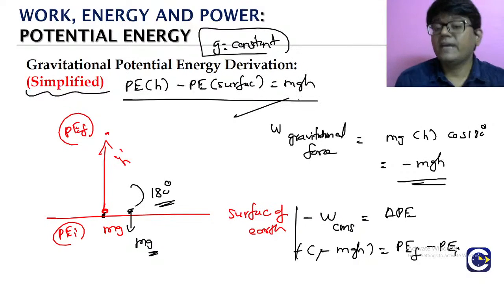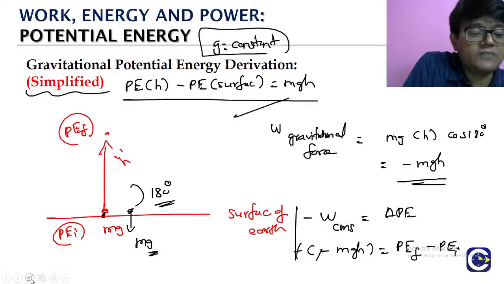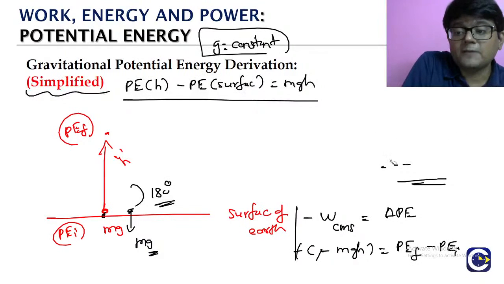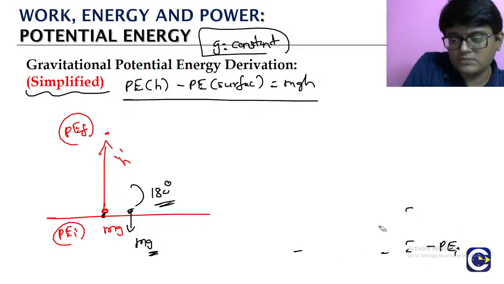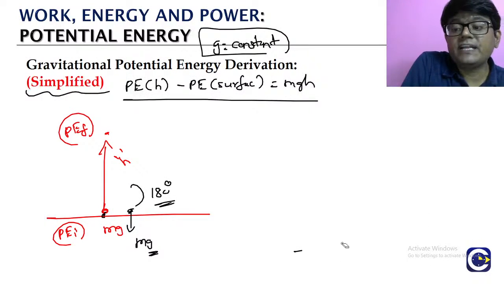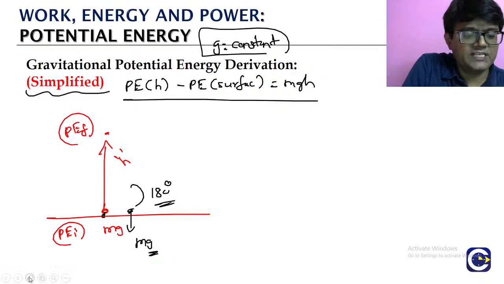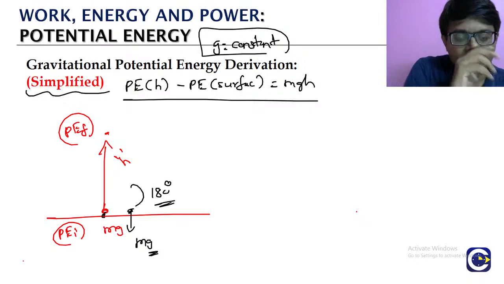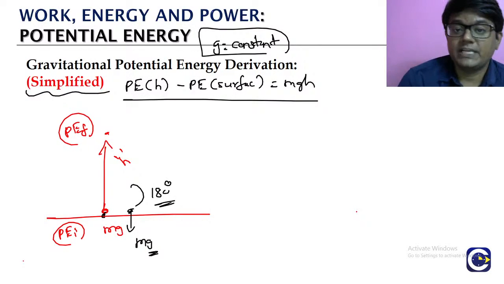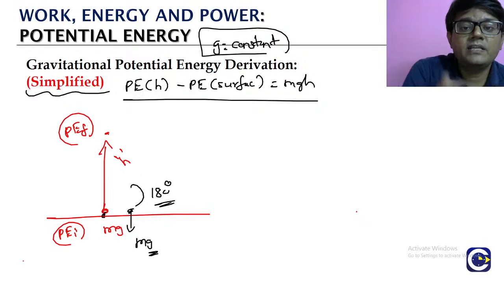So whenever we look at this definition of potential energy, from the definition we will not be able to get the actual potential energy value. We will only get the difference in the potential energy. Based on the definition, the negative of the work done by the conservative force, whether gravity or spring force, is equal to the change in the potential energy. So from this we will not get the potential energy at a particular state. We will always get the difference in the potential energy.